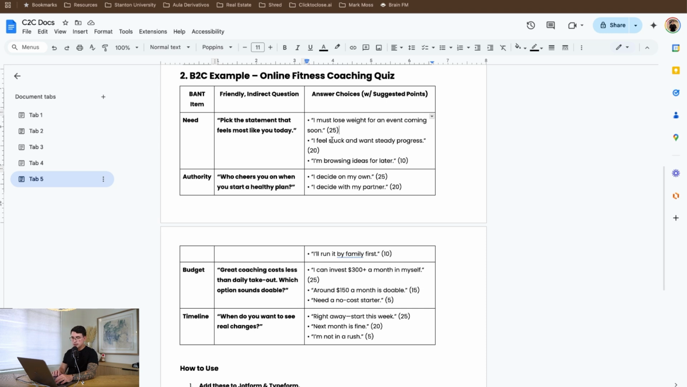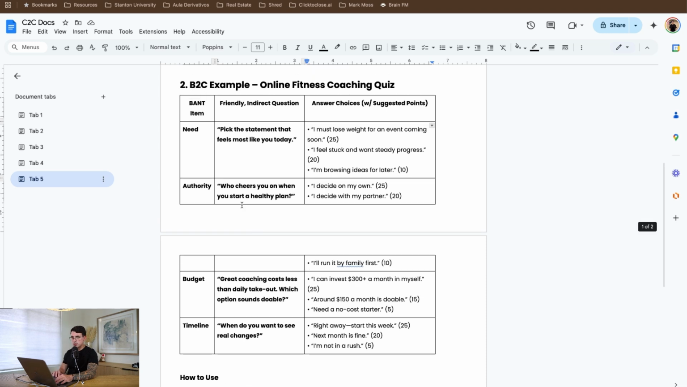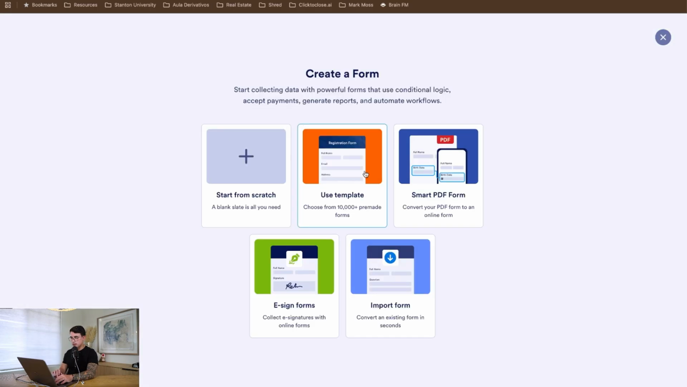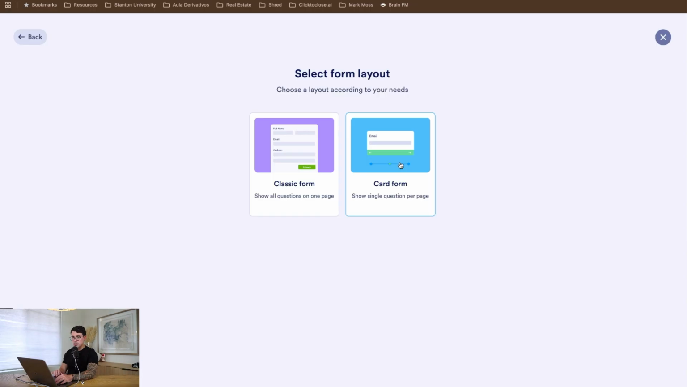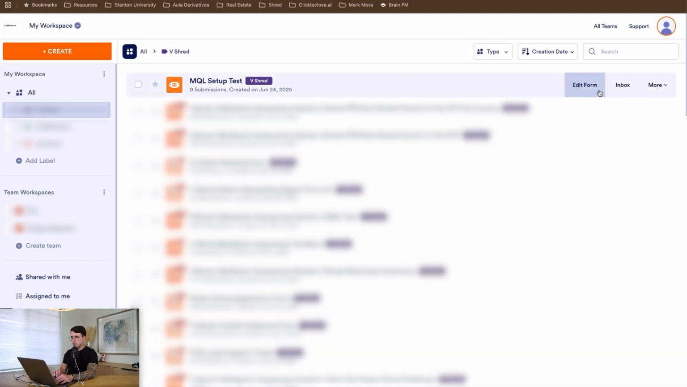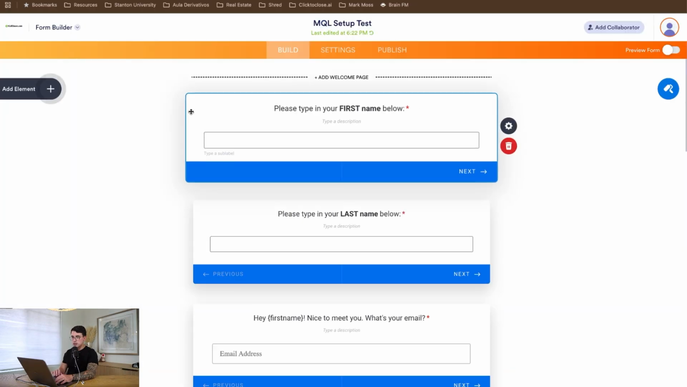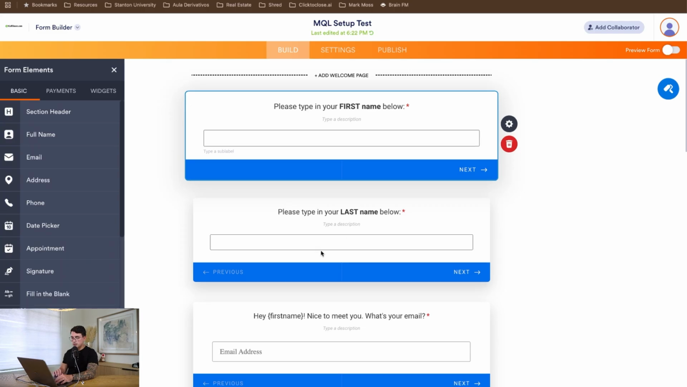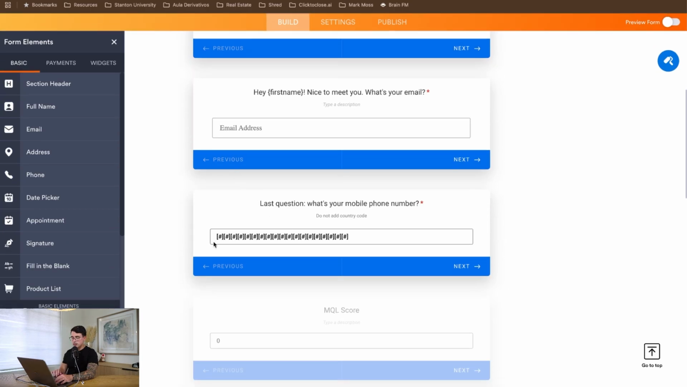But with that being said, what we're going to be covering here is the implementation of these questions inside Jotform and setting up the redirect for routing the best leads to the best closers. So once you log into Jotform, you're going to create a form. When you click to create a form, you just want to start from scratch and create a card form. And once you create the card form, you're just going to add these questions right away. You're going to put the first name, last name, their email, and their phone number.